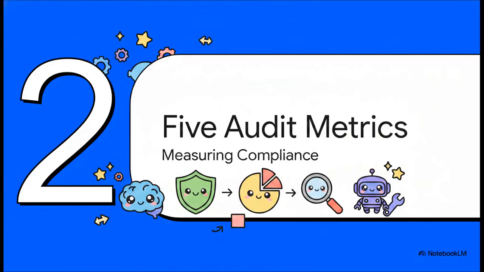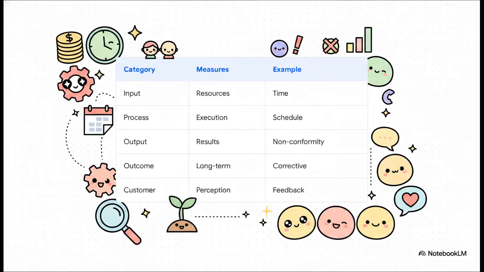Section 2. The 5 essential audit metrics. And this brilliantly illustrates exactly what is on that dashboard. We have to break system health down into 5 specific bite-sized categories. We can't just look at one single number and declare a system compliant. Look at how logically this flows. First, we have input metrics. What resources are you utilizing? Think time, budget, and personnel.